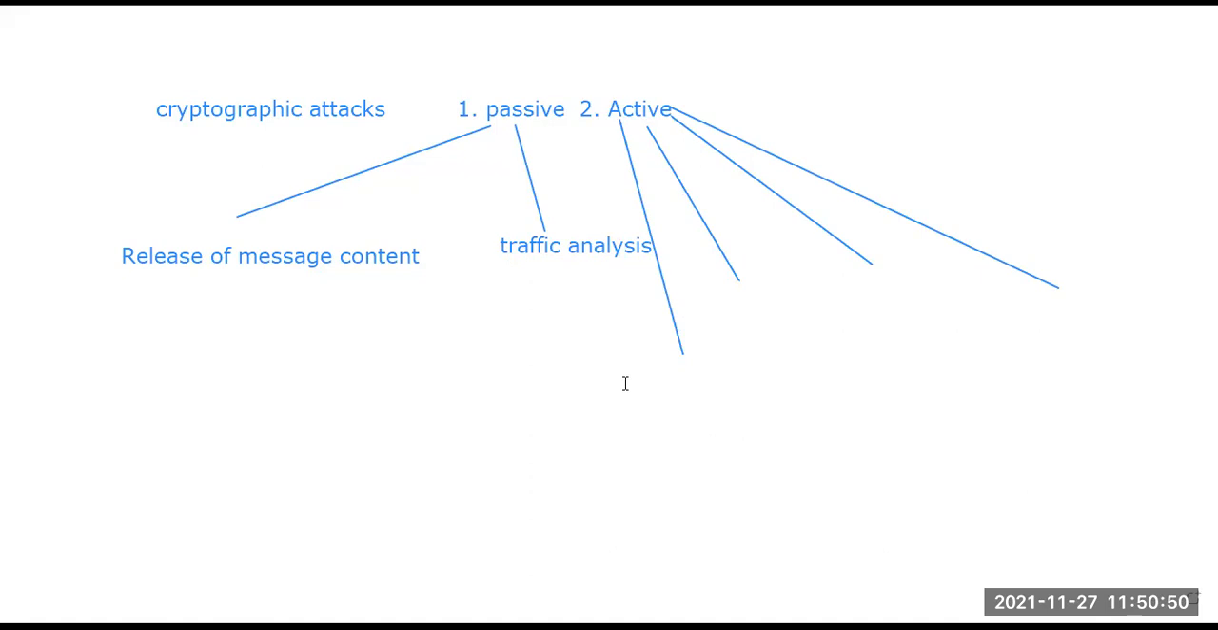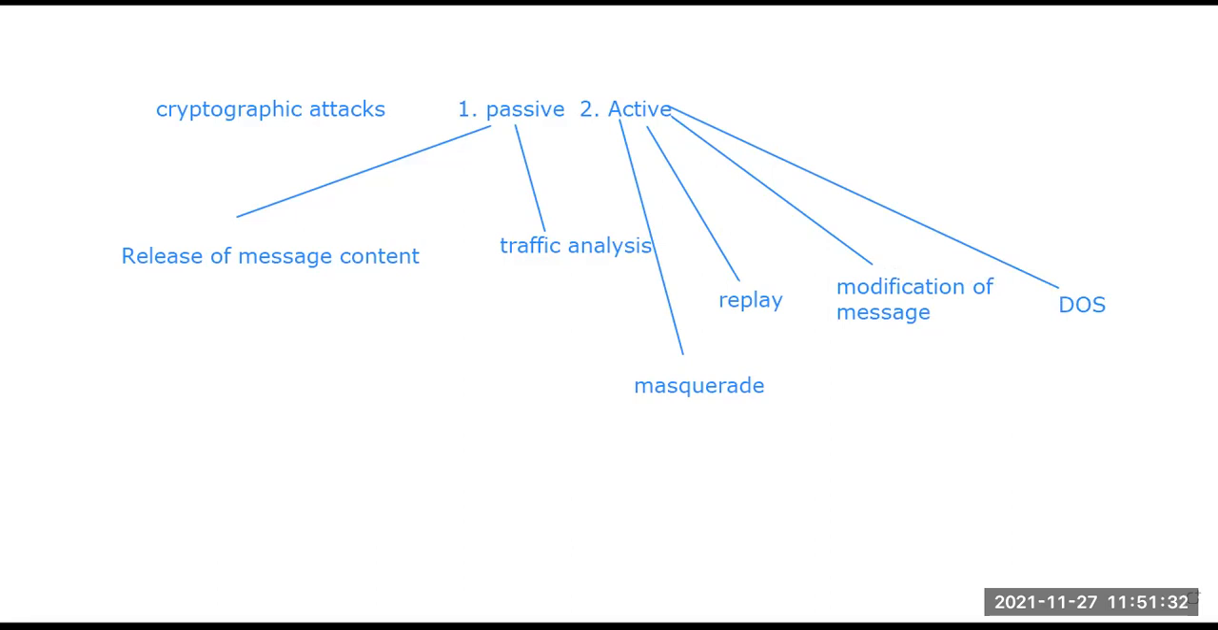First one is masquerade. Second one is known as replay. Third one is known as the modification of messages. And fourth one is known as DOS, denial of services. So these are the 4 parts of active attack.